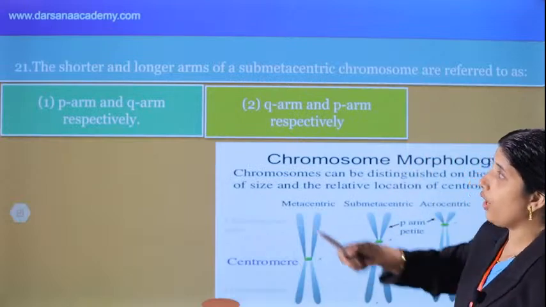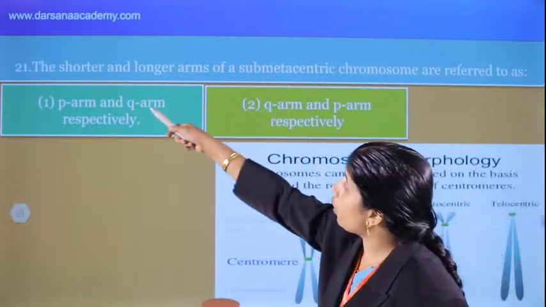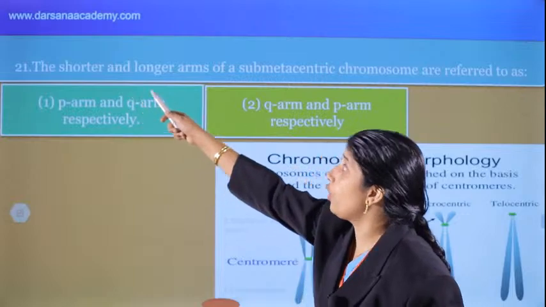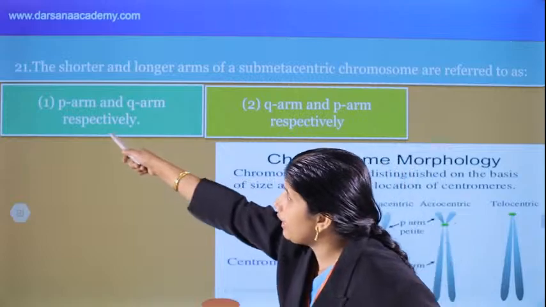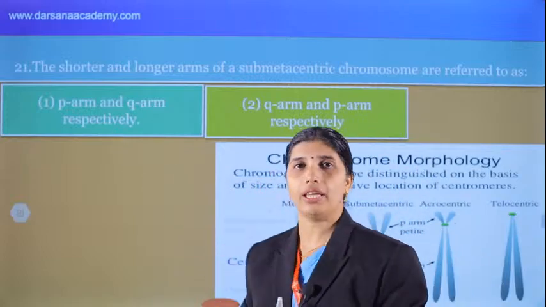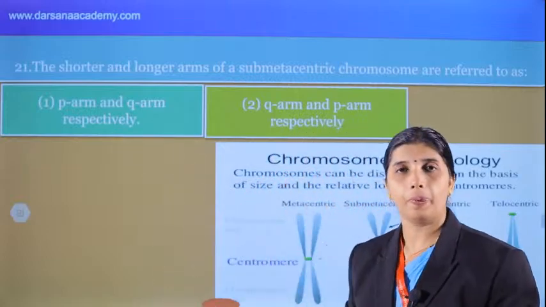And next, Q arm and P arm respectively? No. The shorter arm is P and the longer is Q. Since the options say respectively, the correct order has to be in the answer, that is P and Q arm.